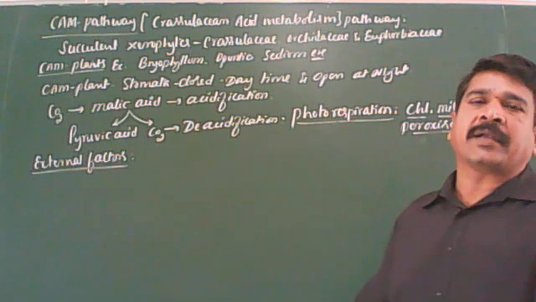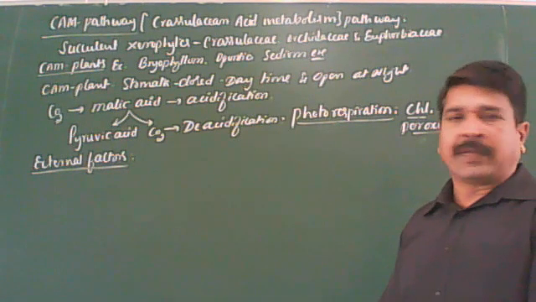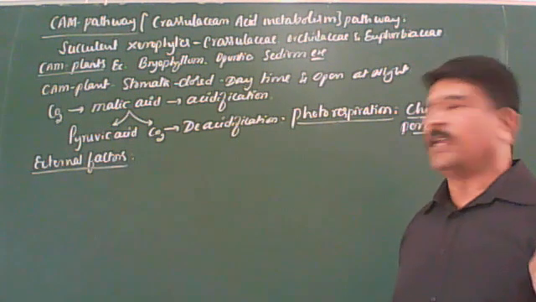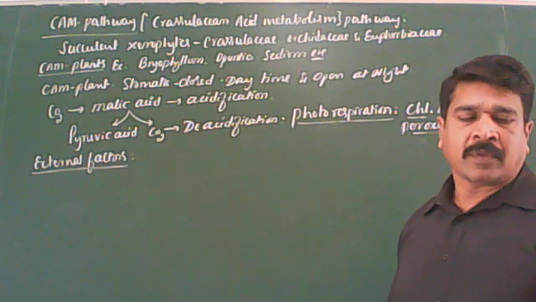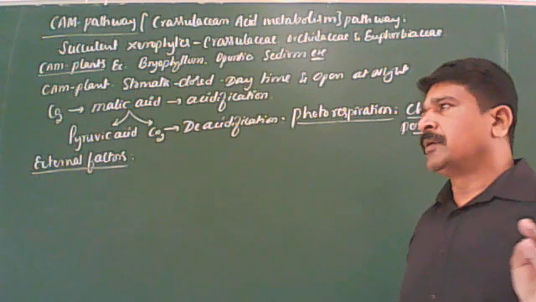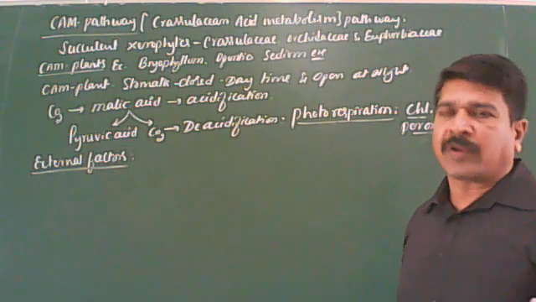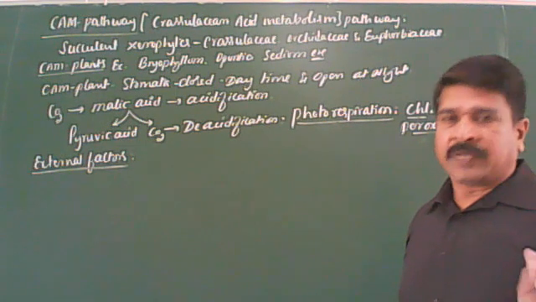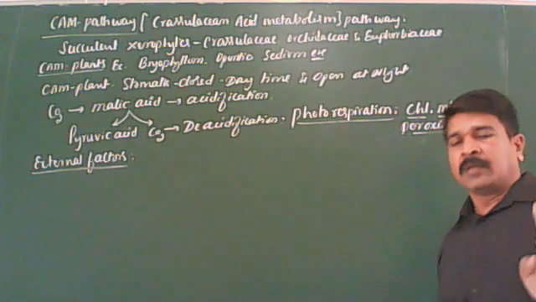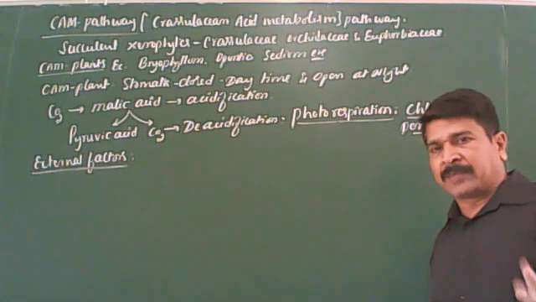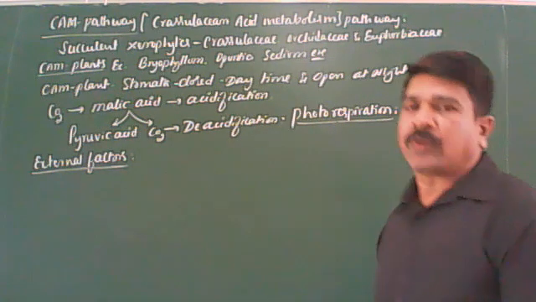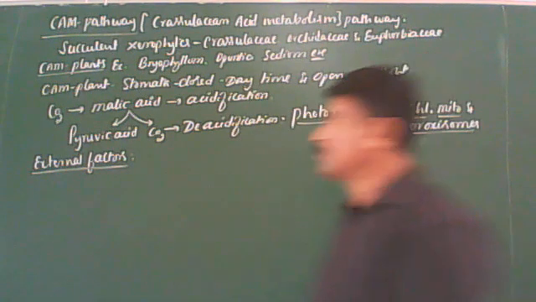According to NCERT, there are internal factors or plant factors like leaf anatomy, age of the leaf, and quantity of chlorophyll. These are some of the internal factors which influence the rate of photosynthesis. Okay, let it be. Now we are going to concentrate on the environmental factors.